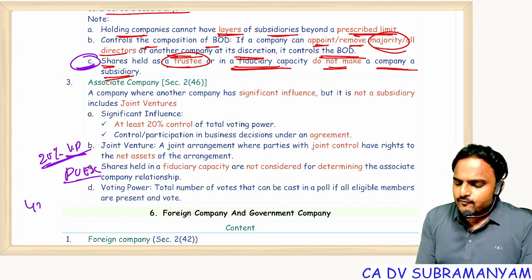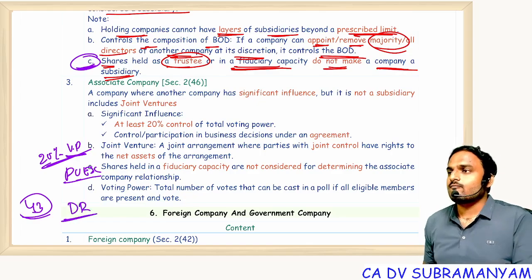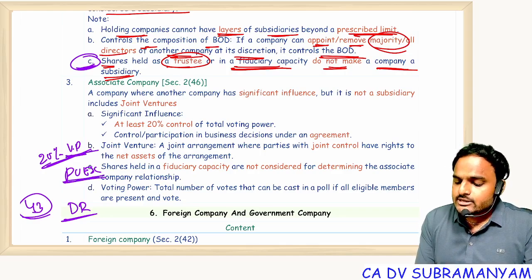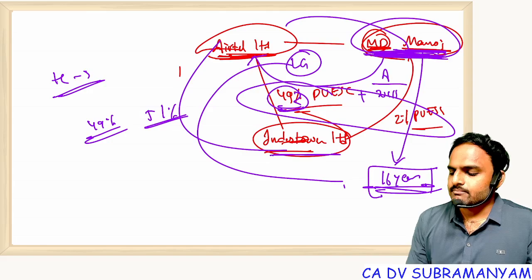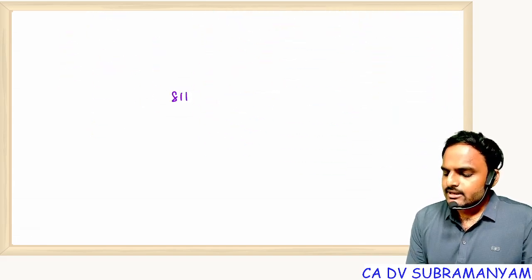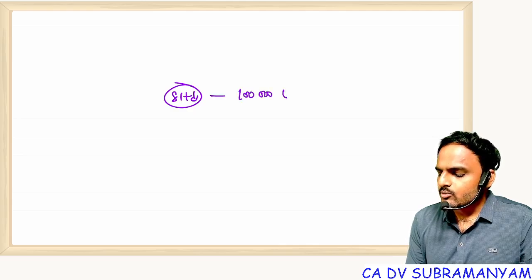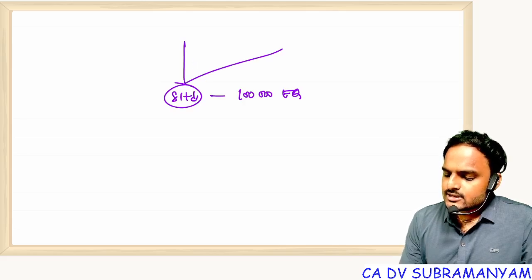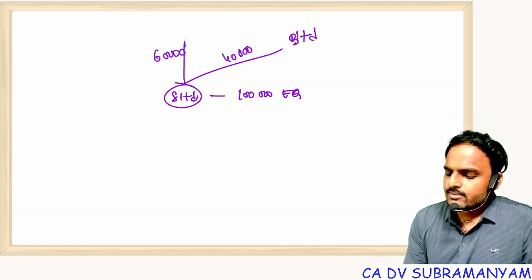But once section 43 comes into the picture, equity shares with differential rates, once that concept comes into the picture, then voting power and paid up equity share capital are not same, both are different. For example, S Limited, one company is there. Here 1 lakh equity shares are there. In this 1 lakh equity shares, imagine 40,000 shares are held by B Limited, 60,000 shares are held by A Limited.